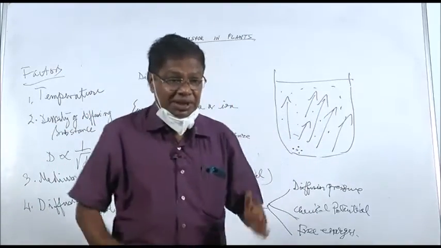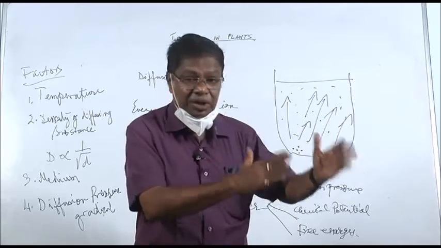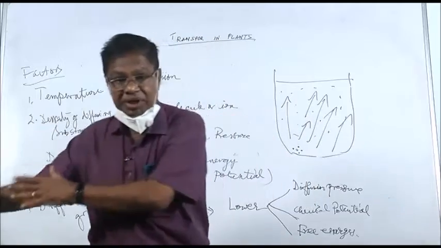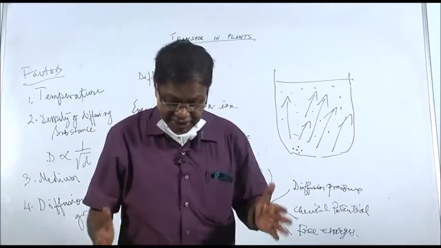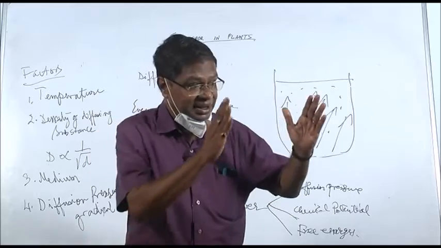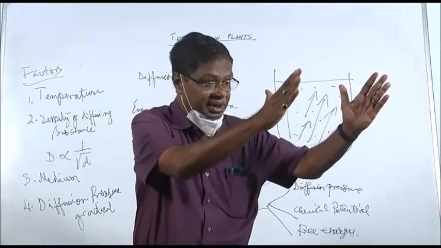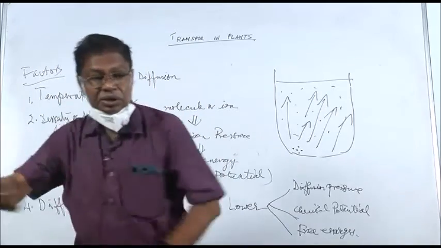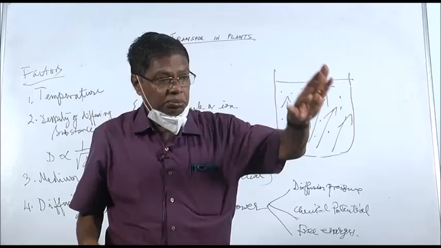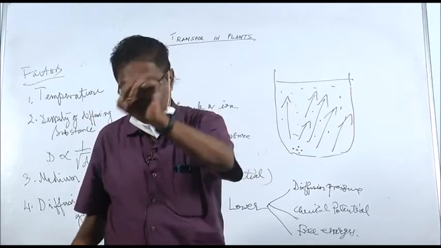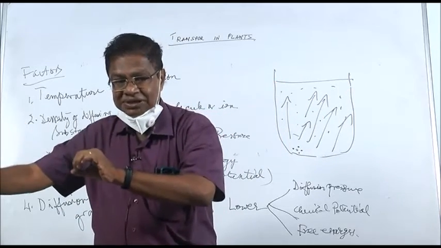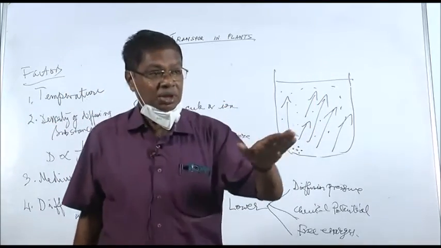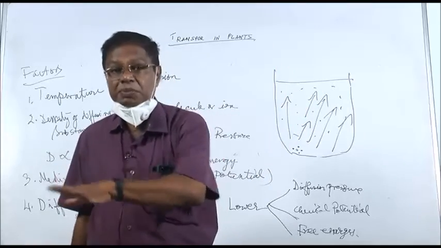We have discussed that diffusion is movement of molecules or ions from higher concentration to lower concentration. So, here the concentration is highest here, less here, still less here, and still less there. So there is a gradient of diffusion pressure. So, the gradient must be there.